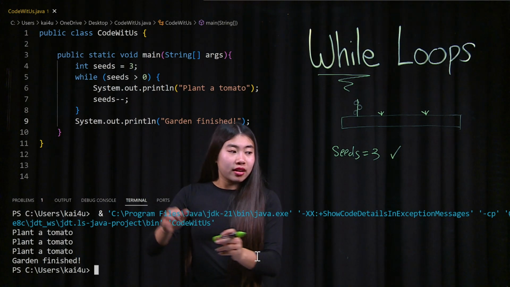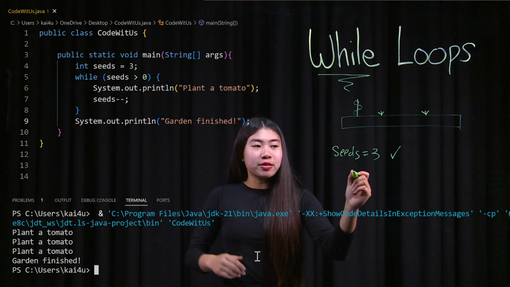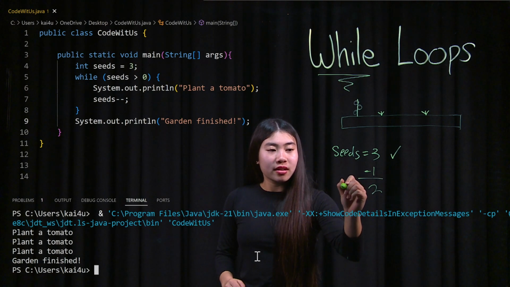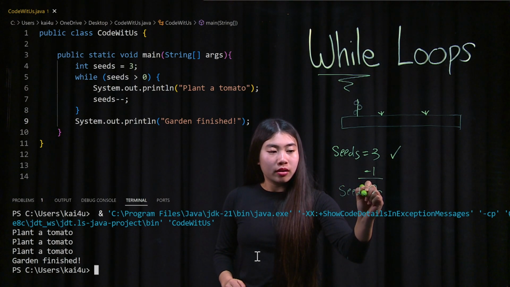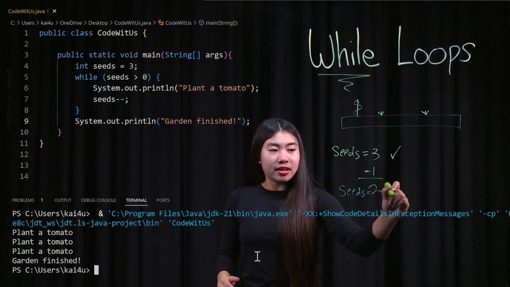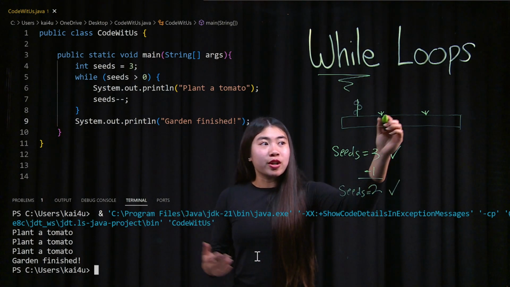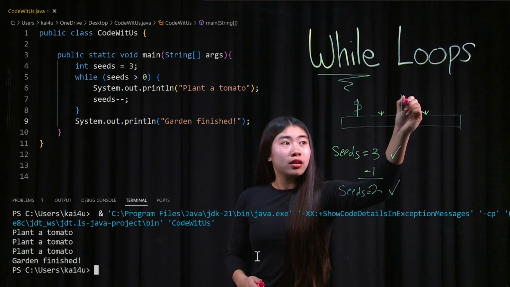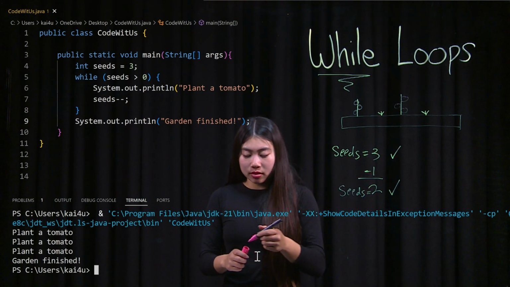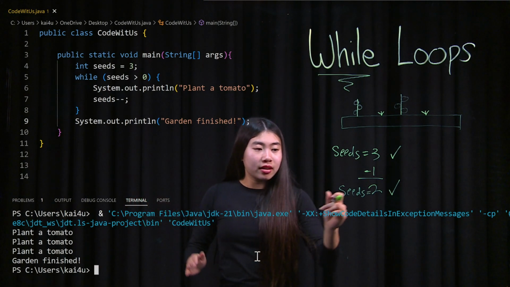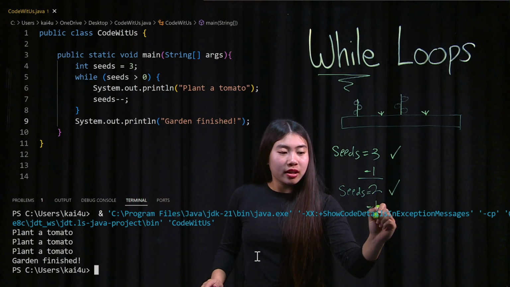And after that, this line says decrease the amount of seeds. So minus 1. Now we have 2 seeds. We check. Is 2 greater than 0? Yes. And after that, we go plant another tomato. And now, decrease it again. So minus 1.